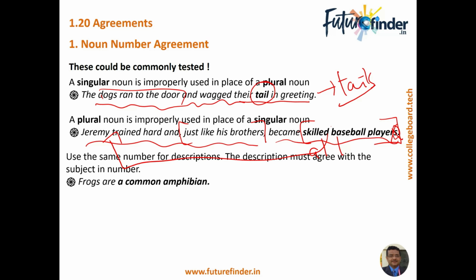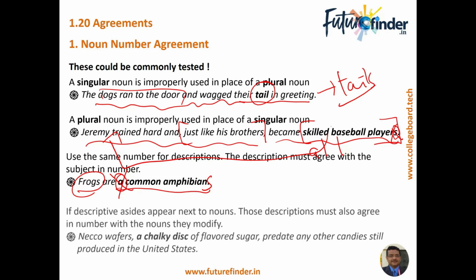Under the same number for descriptions, the description must agree with the subject in number. For example, "Frogs are a common amphibian." Now we are talking about frogs, and hence it cannot be a common amphibian. "Frogs are common amphibians." So the same descriptions for the same kind of subject number.